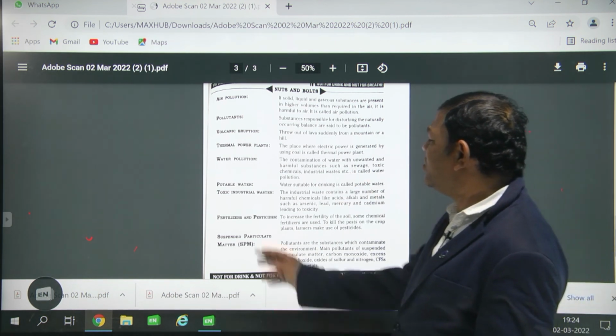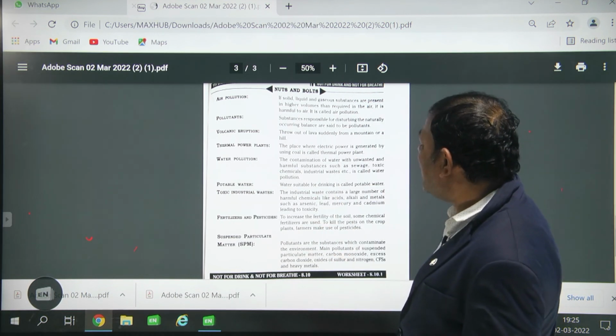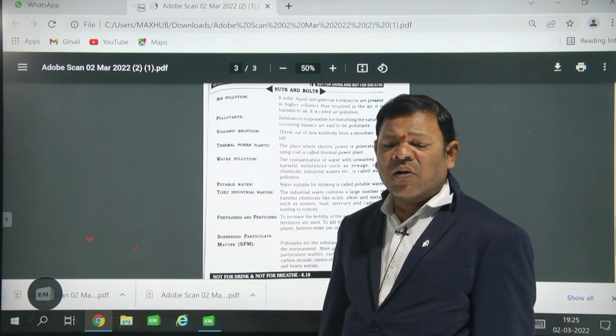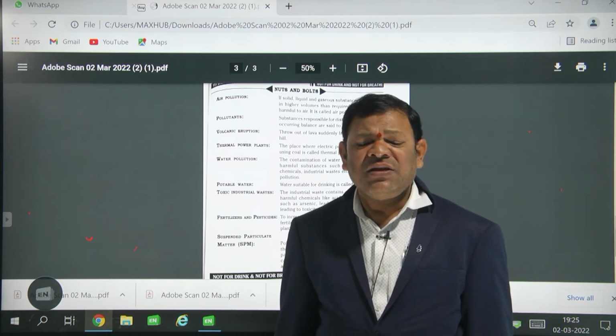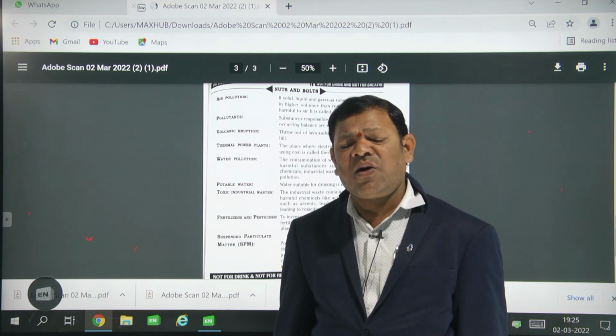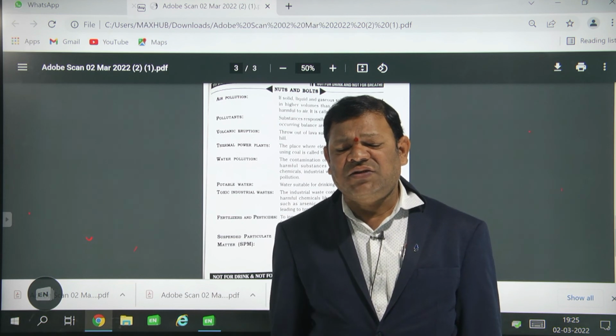Next, potable water. Water suitable for drinking is called potable water. Fresh water is rainwater.